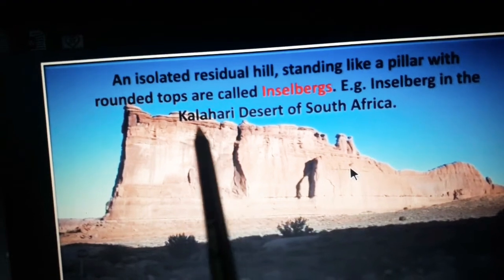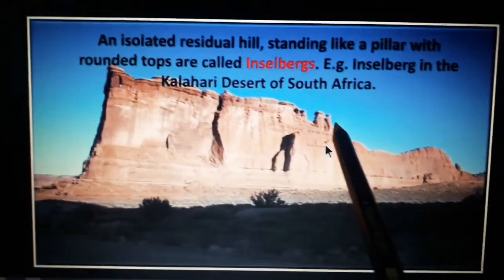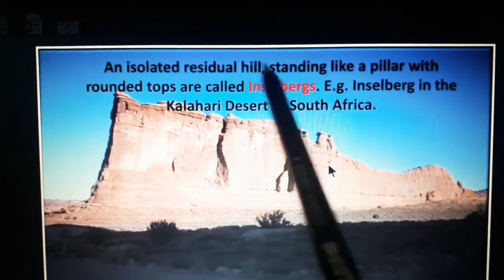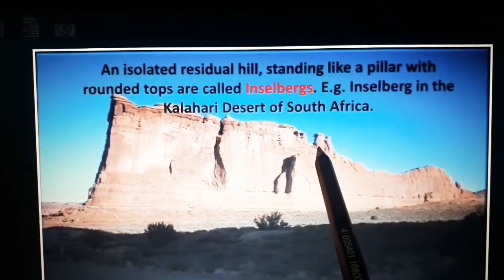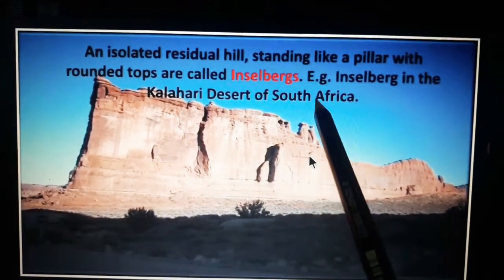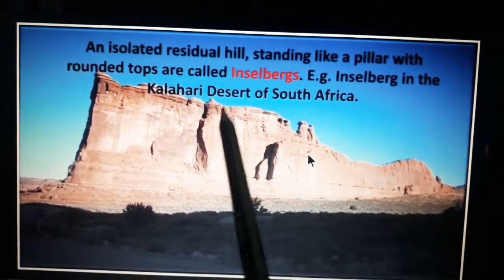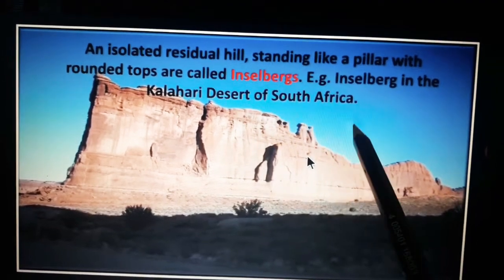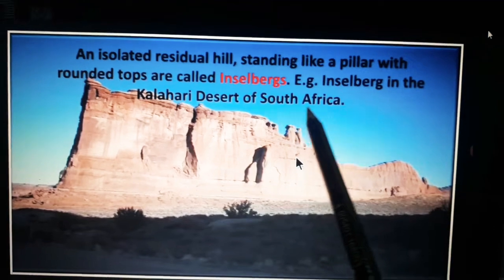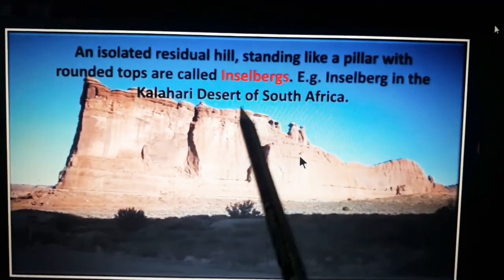Look at the top. It's round shaped, right? It's a round shaped, isolated, leftover pillar. So this is called an Inselberg. For example, the Inselberg in the Kalahari Desert of South Africa. This is the example. The Kalahari Desert of South Africa is an example of Inselbergs.